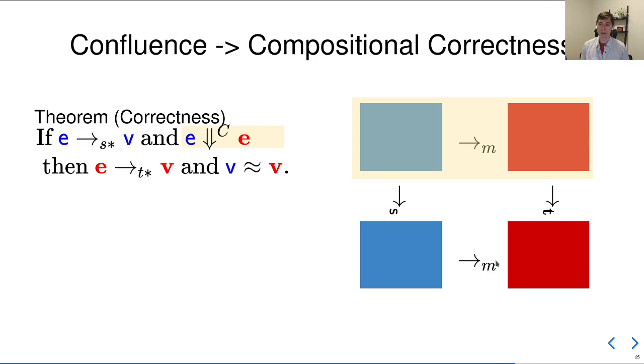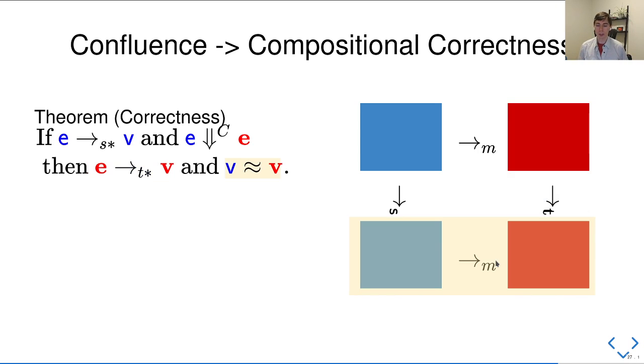Our compiler is modeled as well. We have the source term E. It compiles fully to a target term E. In our confluence diagram, the source term we start with takes a step translating something to the target language. With compiler correctness, we want to know that the target E that we produce evaluates to some value, and that's modeled in our confluence diagram by taking that red term and performing some target reductions.